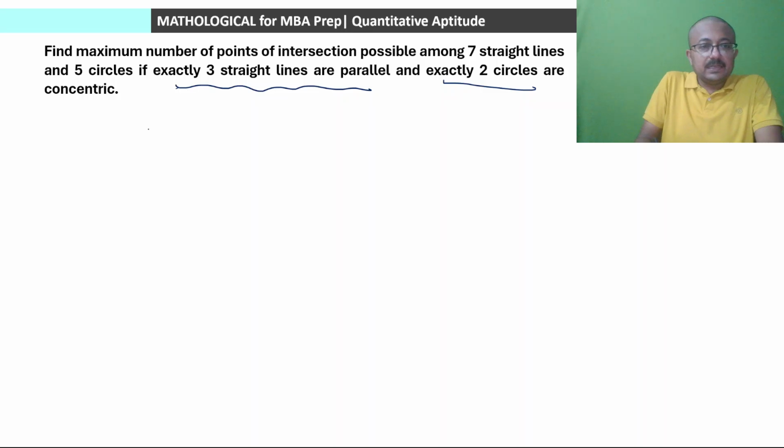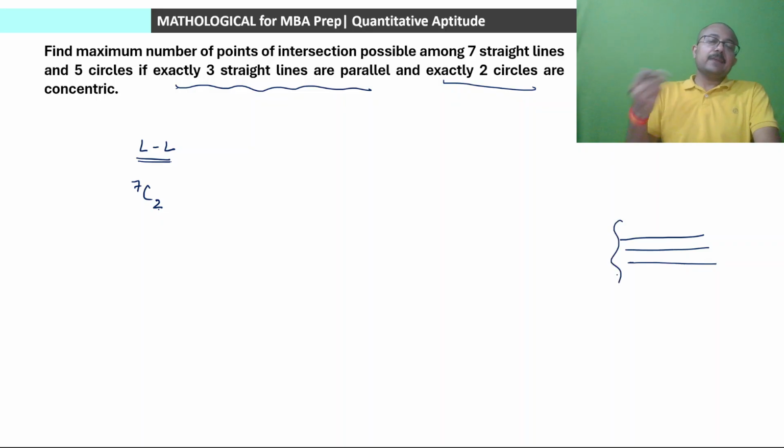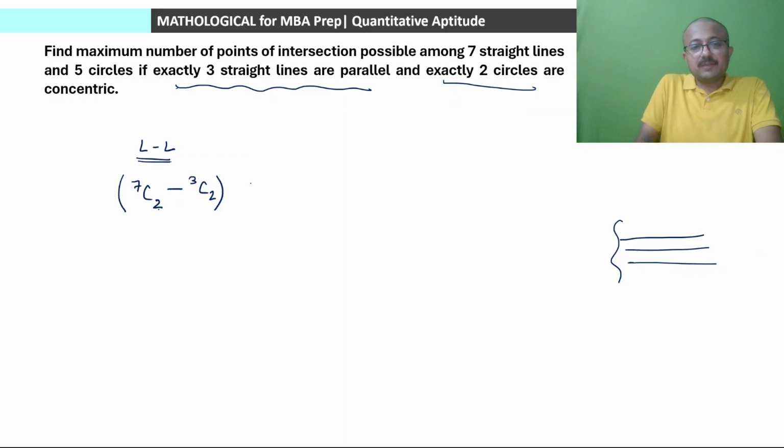तो सबसे पहले आइडेंटिफाई करते हैं लाइन एंड लाइन के इंटरसेक्शन पॉइंट्स. So 7C2 would have been total number of pairs, but in this case 3 lines are parallel. So any pair made out of these 3 straight lines will give us actually 0 intersection points, but हमने इनके लिए points count किए हैं तो ये केस हमें subtract करने पड़ेंगे. So 7C2 minus 3C2 will be actual number of lines that are intersecting. In each case number of intersection points are equal to 1 into 1 plus circle in a circle.